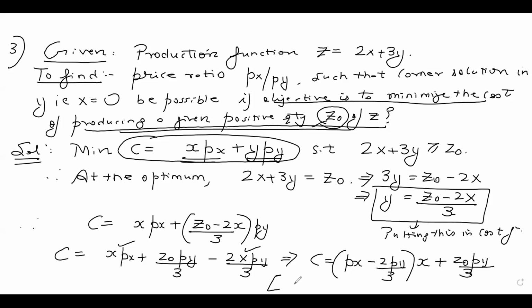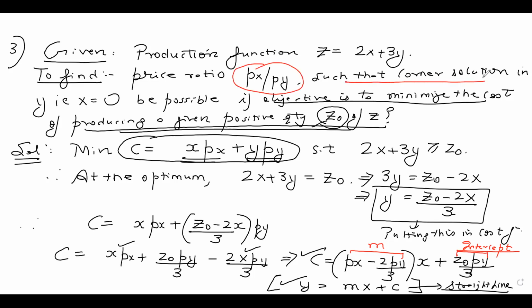Now compare it with the equation y equal to mx plus c. If you compare this equation and this equation, it's a linear equation. It's a straight line. All of us know from mathematics the equation of a straight line. So if you look at this, this is my slope and this is my intercept. Now our objective is to find px by py such that the corner solution in y, that is x equal to 0, is possible.